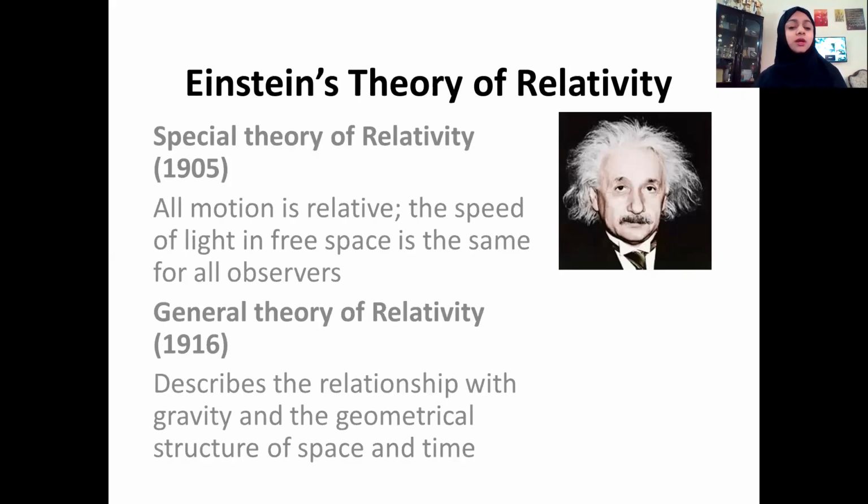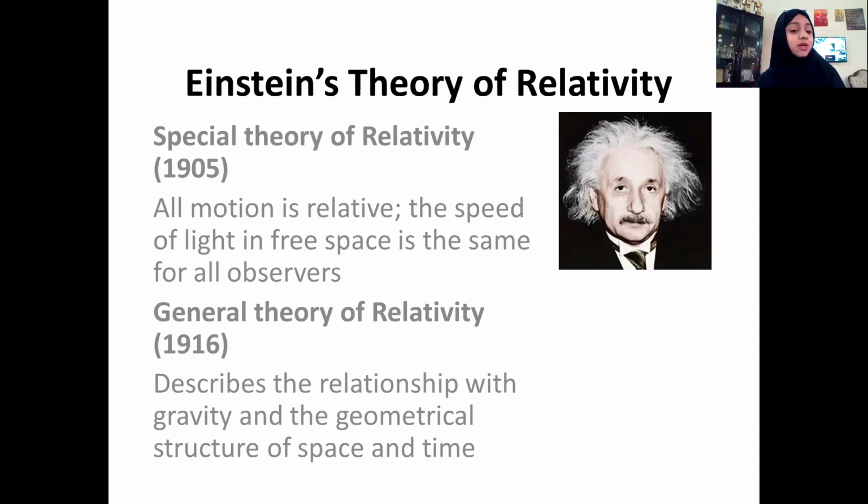Einstein put forward two theories of relativity: the special theory of relativity in 1905 and the general theory of relativity in 1915, a decade later. But the special theory of relativity has more implications for the motion of objects. So today we will be focusing on the special theory of relativity.